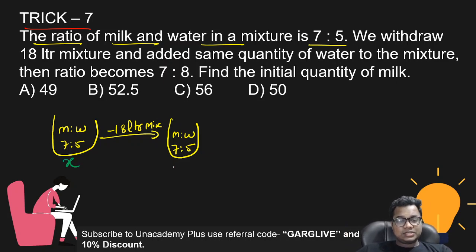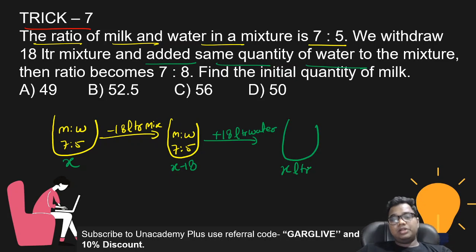If the total quantity is x, now the total quantity is x minus 18. Then I add the same quantity of water to the mixture, now adding 18 liter water. Now the quantity again becomes x liter. But now the ratio will be changed, and the ratio becomes 7:8.